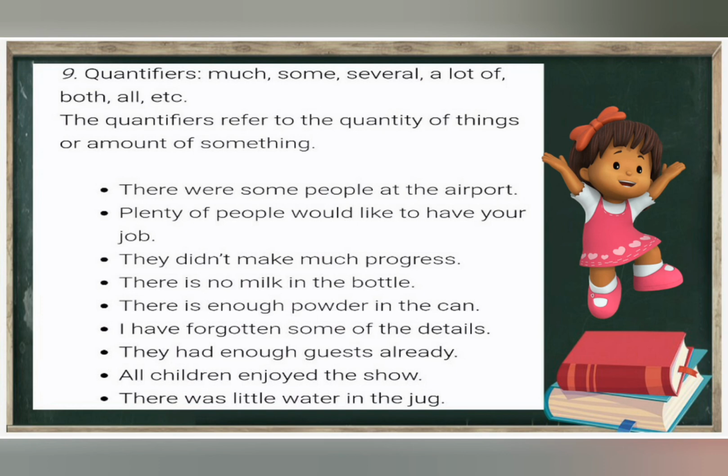There is no milk in the bottle. There is enough powder in the can. I have forgotten some of the details. They had enough guests already. All children enjoyed the show. There was little water in the jug. So if they ask about quantifiers, you can use much, some, several, a lot of, both, etc.